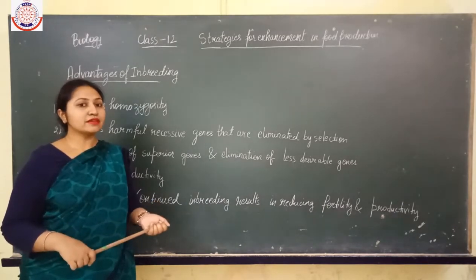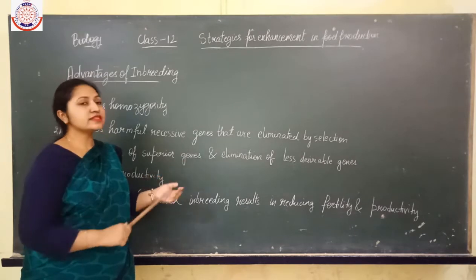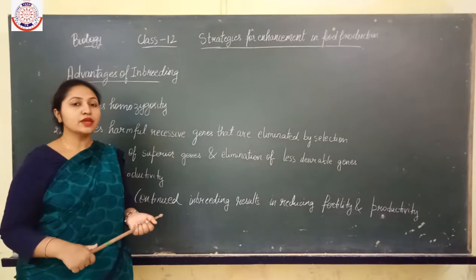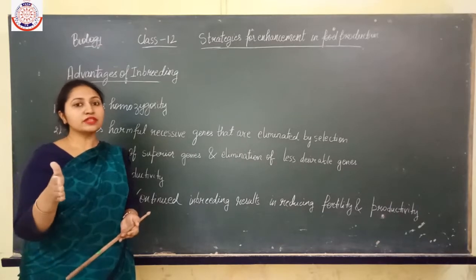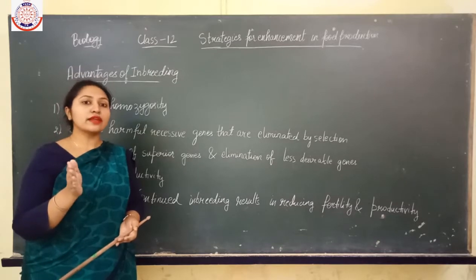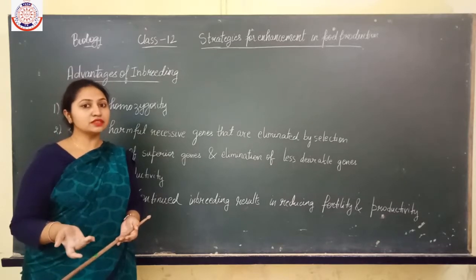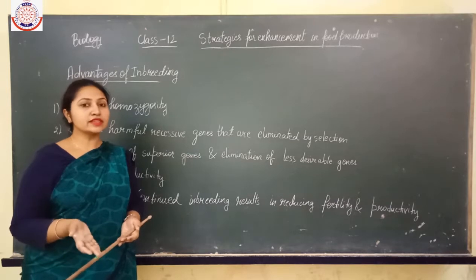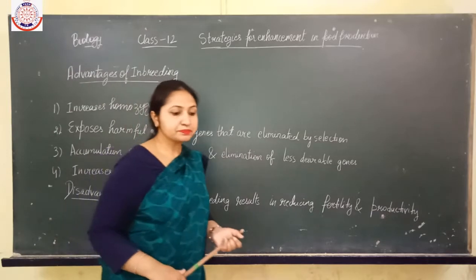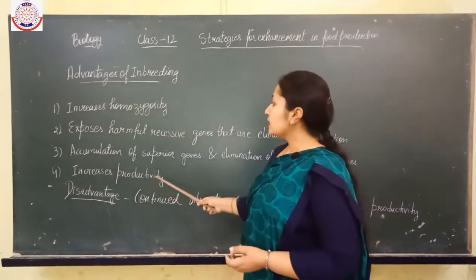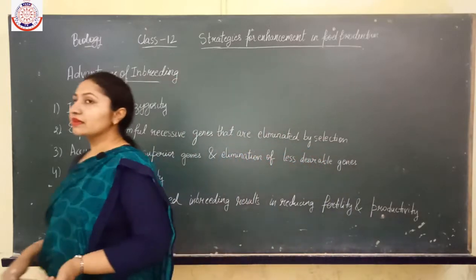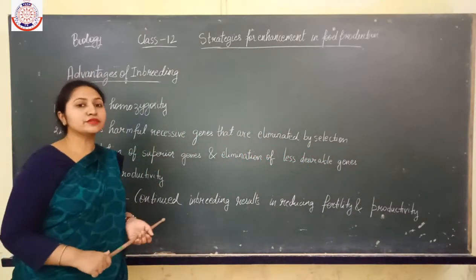In this manner, the genes which are less desirable will get eliminated from the progeny, because we will mate the organisms which have the more desirable genes, means the qualities that we want in the progeny. Next, it increases the productivity. As inbreeding is there, it increases the productivity.